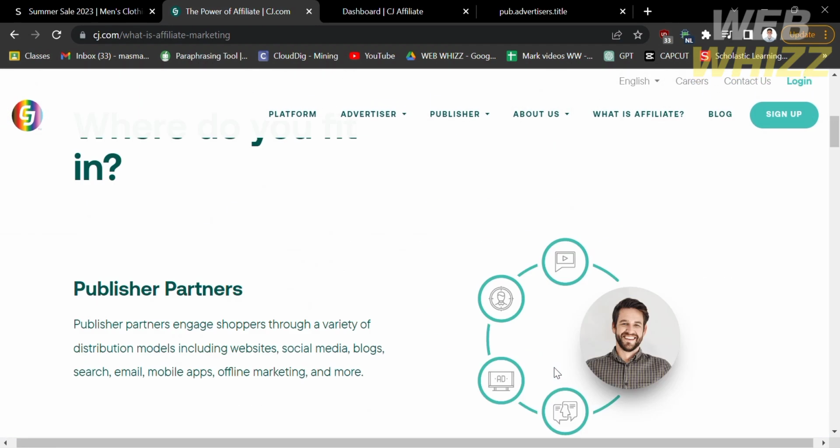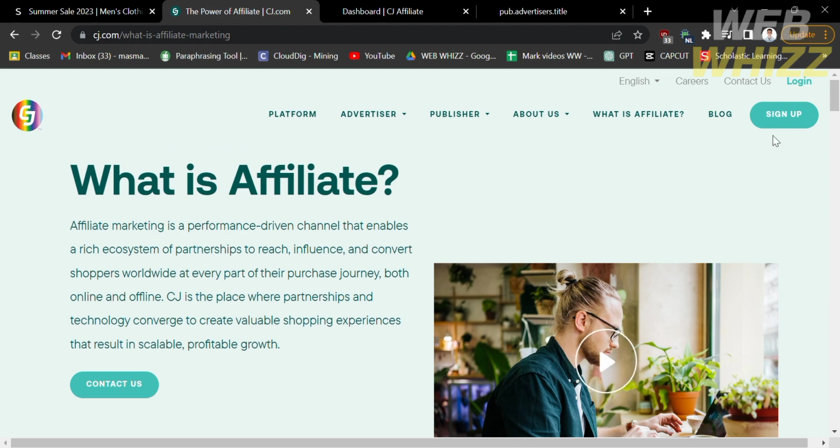And now that we know about the details of this affiliate using CJ, we can now start creating our account by clicking the sign up button, which is located on the top right corner. And after you create an account in cj.com, the next thing that you need to do is to log in by clicking this login button.